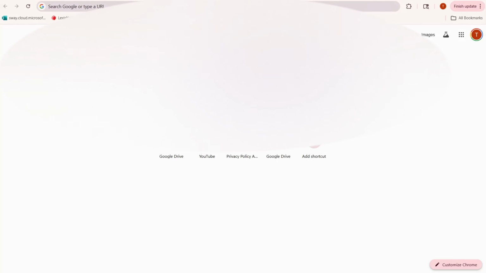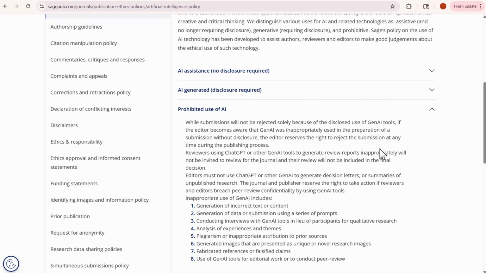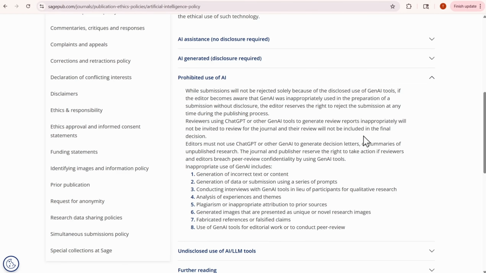Today's review is going to be on some AI terms. So this particular document is the AI policy for this organization. Let's have a look at the prohibited uses because I think that will be probably the most valuable.